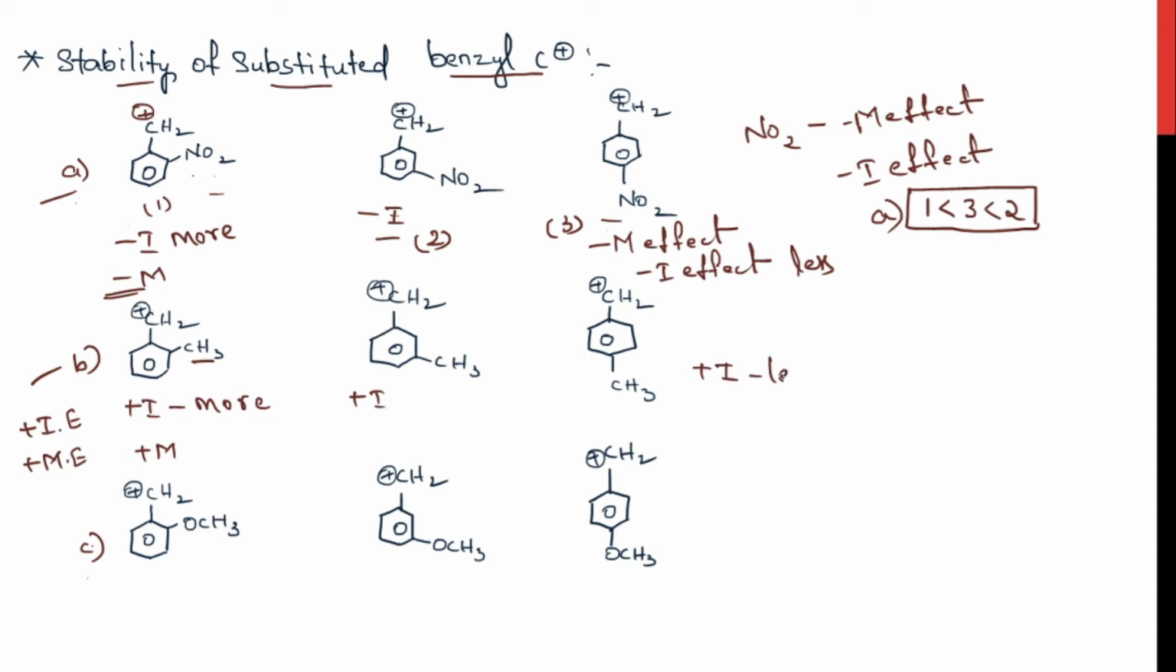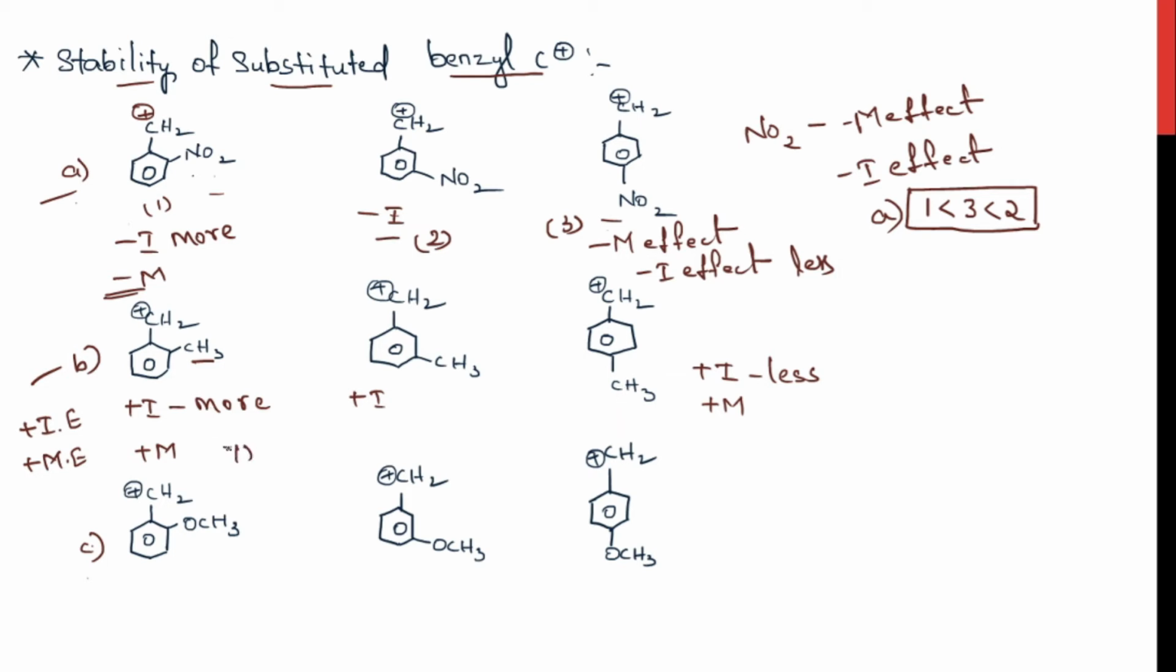But that would be less compared to the first molecule because of the distance. When the distance is increasing, the donating capacity of the methyl group will be decreasing. So the positive inductive effect would be less compared to the first one. And coming to the positive mesomeric effect, it will definitely show the positive mesomeric effect due to the para position, right? Now we'll see the stability here.